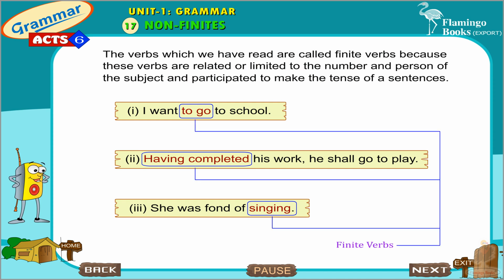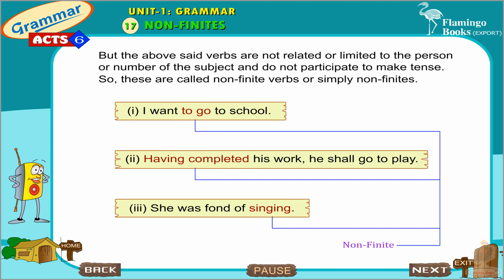The verbs which we have read are called finite verbs because these verbs are related or limited to the number and person of the subject and participate in making the tense of a sentence. But the above-said verbs are not related or limited to the person or number of the subject and do not participate in making tense.